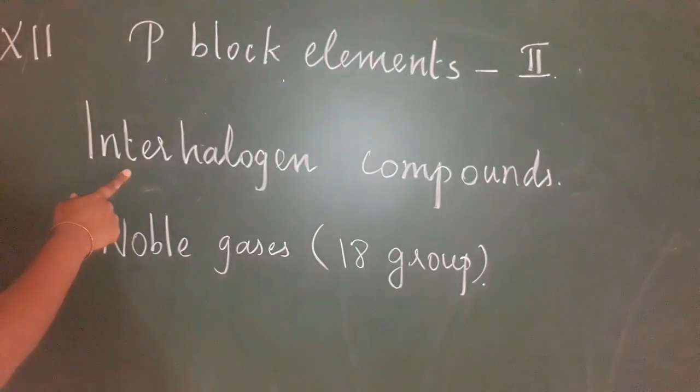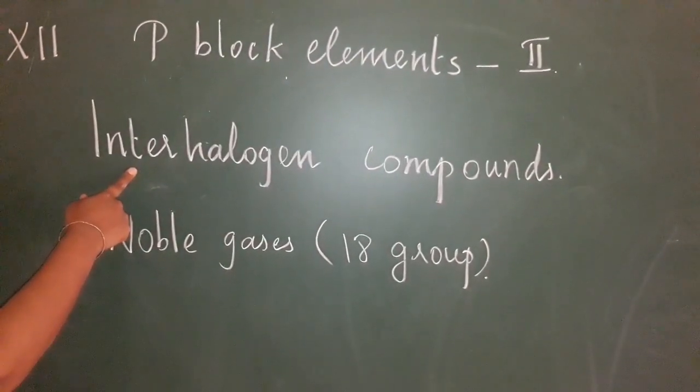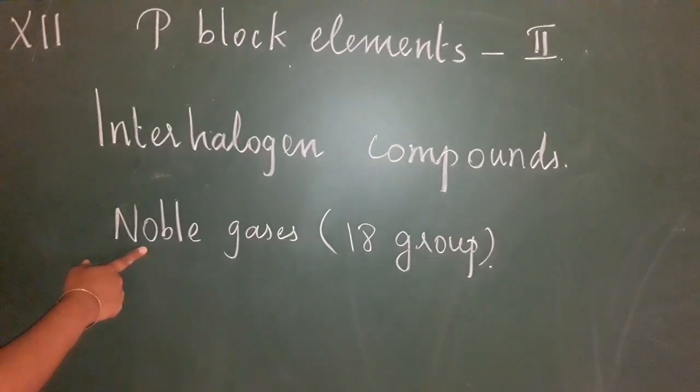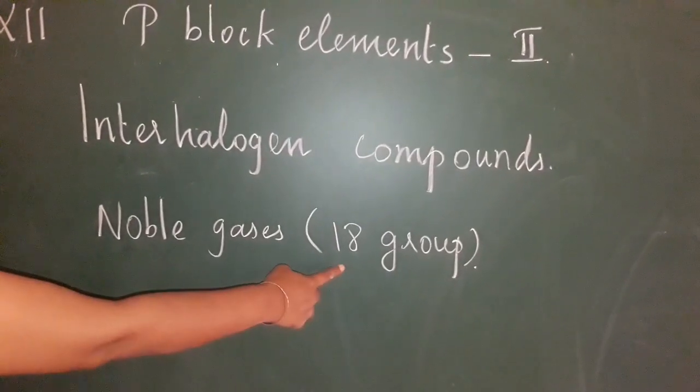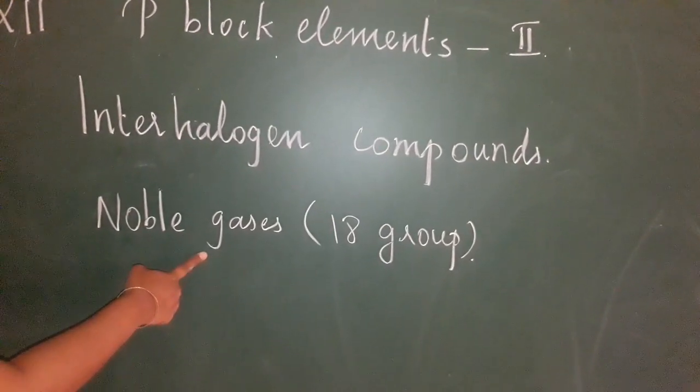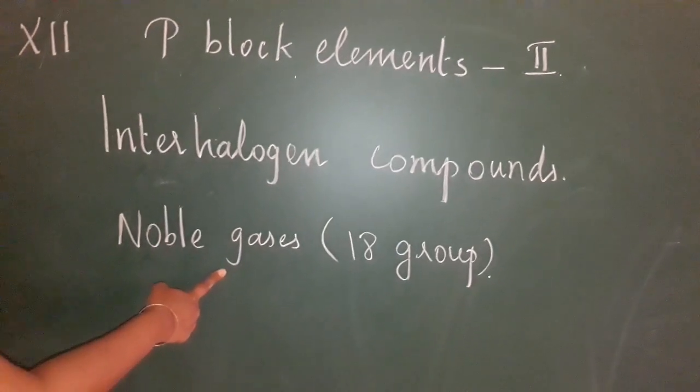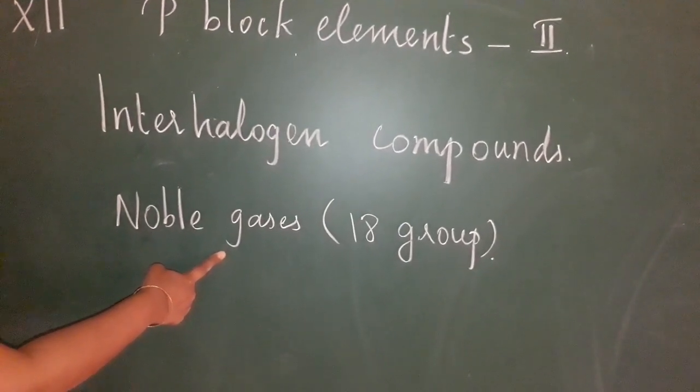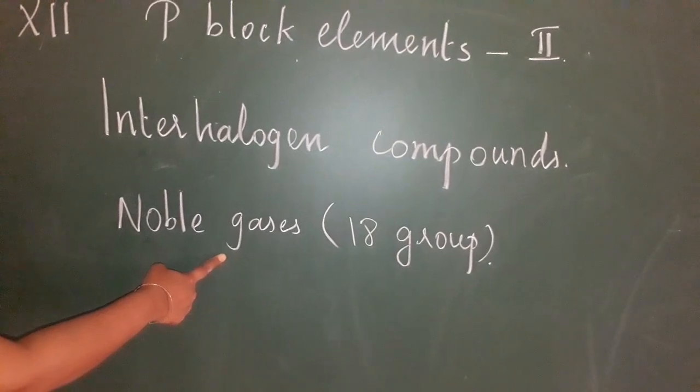We will see the properties of interhalogen compounds and their preparation, and noble gases. Noble gases are under the 18th group, and another name is inert gases, and we are going to see the preparation of inert gases and uses. The rest of the lesson is in the PPT.